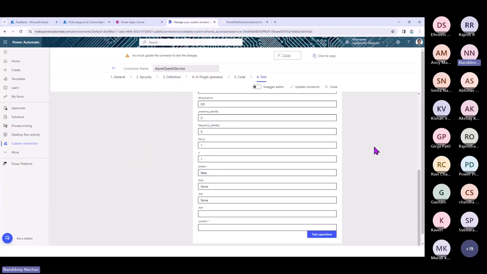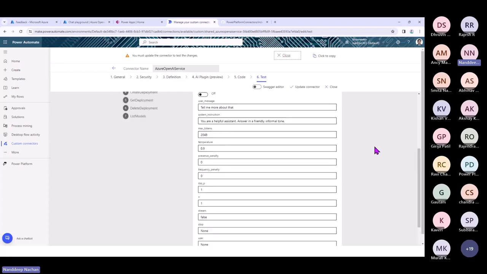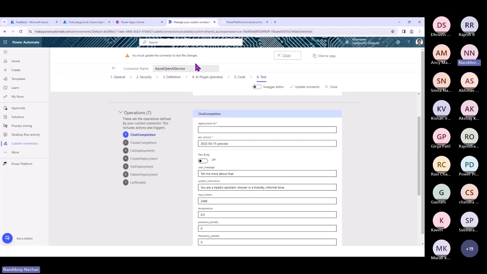So just to save time, we are probably not going to test it one by one, but just directly go ahead and see it from the Power Apps itself. This is pretty much the basic thing, like how you will be able to go ahead and create the connectors. There are various ways available.